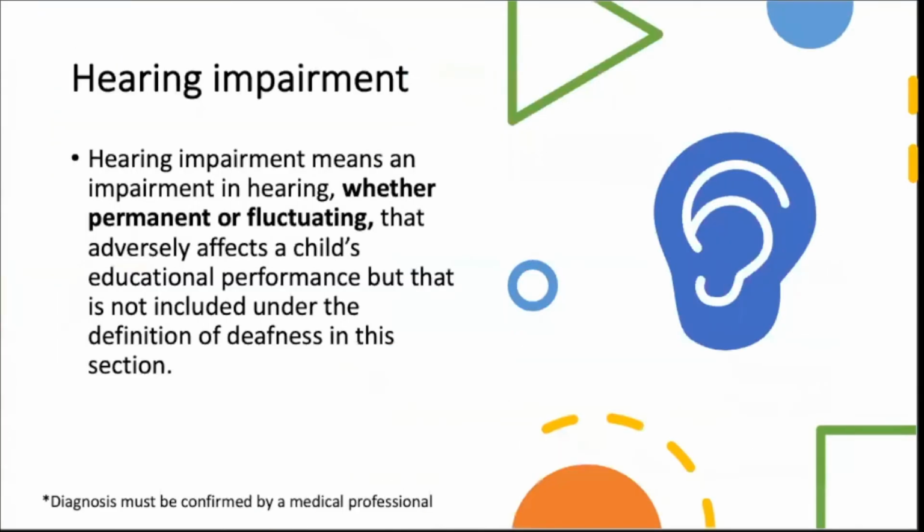All right, next we have hearing impairment. It's kind of on a scale. We have some individuals who have slight hearing impairment needs and some who have very significant hearing impairment needs. We have friends who have hearing aids. We have friends who have hurt their eardrums for X amount of time because they were in a sports injury. So this could be a permanent hearing impairment. It could be a fluctuating hearing impairment. It could be a hearing impairment that you've had since birth, or it could be one that's gained over time because of a multitude of reasons.